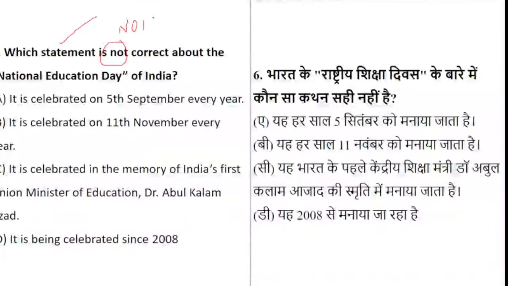Is it celebrated on 11th of November every year? Is it celebrated in memory of the first Union Minister, that is Dr. Abdul Kalam, or is it celebrated since 2008? So we are talking about the statement which is not correct with respect to National Education Day. The statements given are with respect to National Education Day, but they are saying that the following statements are not correct. So which is the statement which is not correct?